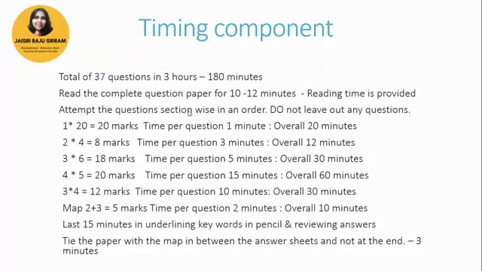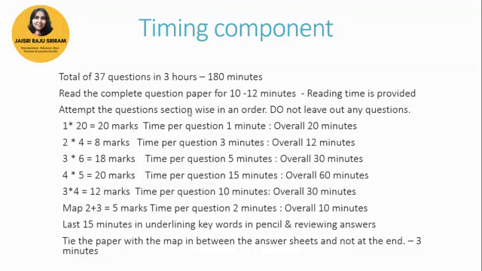Now that I have completed the questions that can be asked, let me focus on the timing component also. So on the whole, you have 37 questions which you have to answer in 3 hours, 180 minutes, right? Now read the complete question paper for 10 to 12 minutes. Reading time will be provided. Attempt the questions section wise in an order. It's either A to F or F to A. Alright, do not leave out any questions.